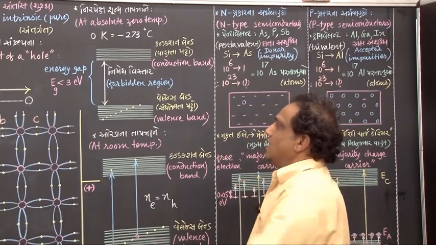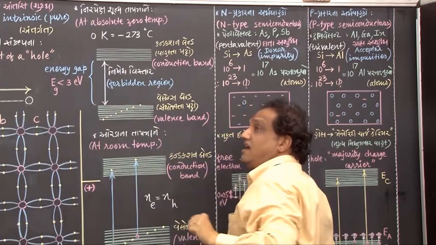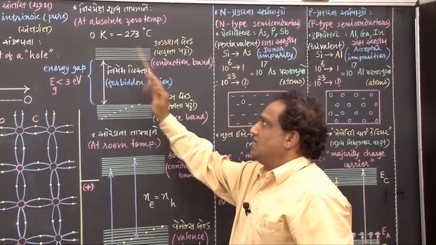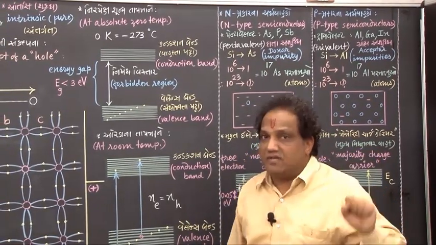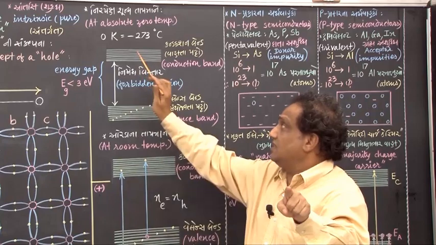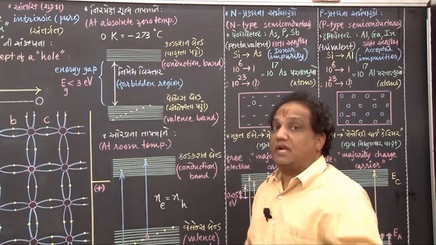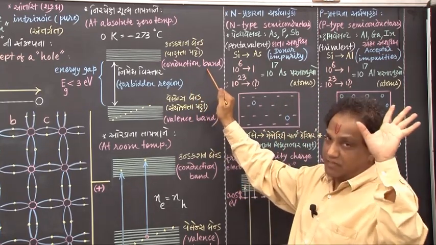Now above that forbidden region, again we have defined energy levels. Here also the energy levels are very close to each other, as if they form one band. Because an electron coming in this band is responsible for conduction of electricity, we call that band the conduction band.